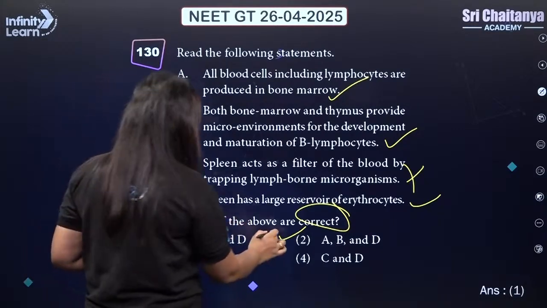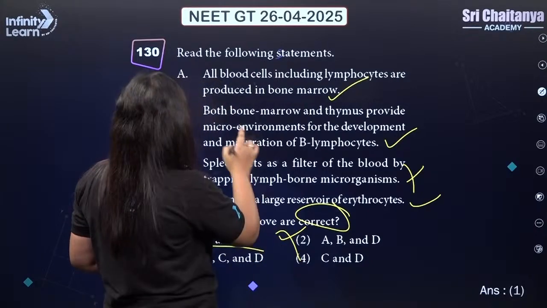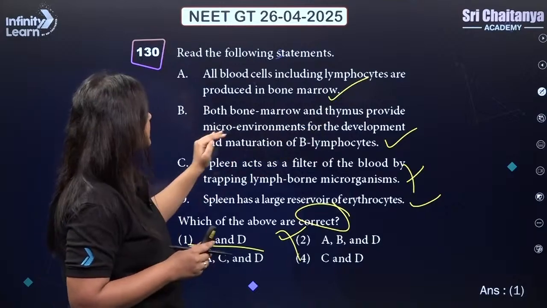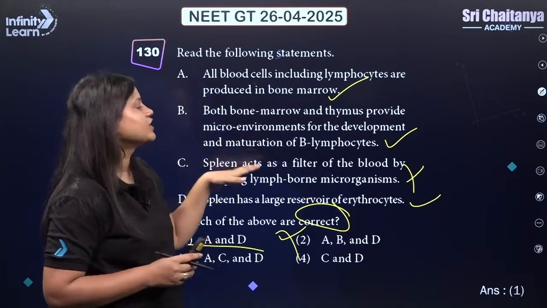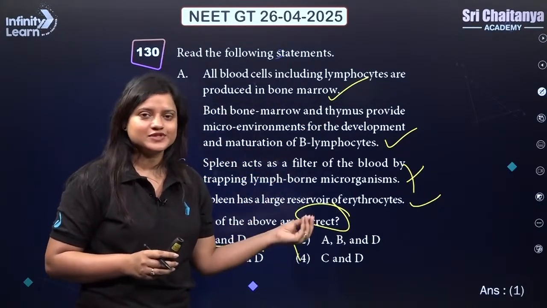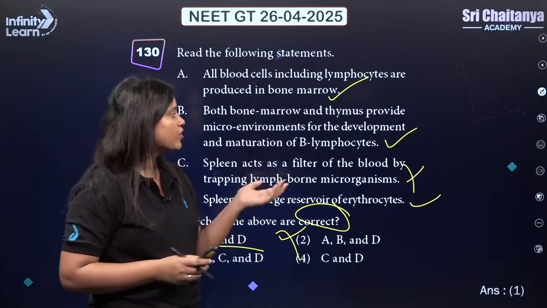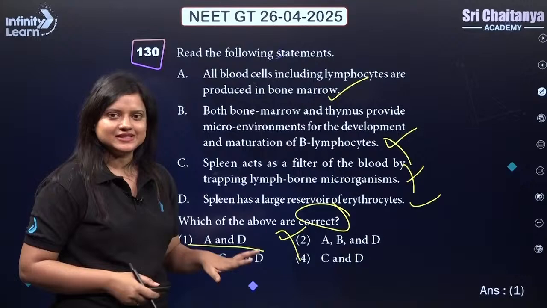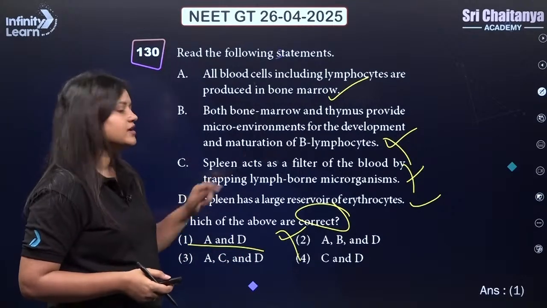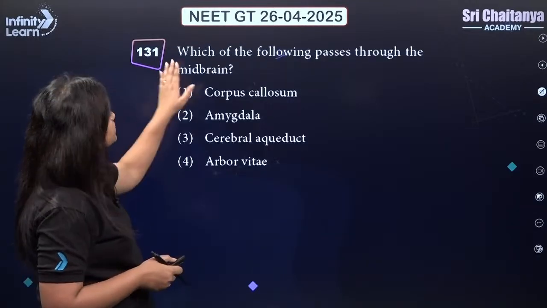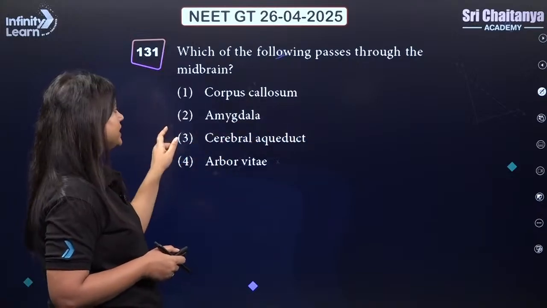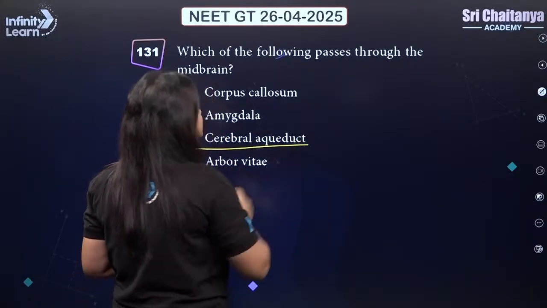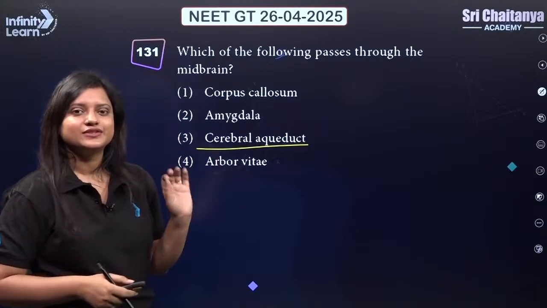I'll tell you why the correct answer is A and D, because B is also wrong. Here they are saying that both bone marrow and thymus provide microenvironment for the development and maturation of B lymphocyte. So we know that B lymphocytes mature in the bone marrow and not in the thymus, right? So the correct answer will be A and D. Okay, so B and C will be wrong. Next question. Which of the following passes through the midbrain? So from the midbrain, cerebral aqueduct will pass, which is filled with CSF. So correct answer should be 3.